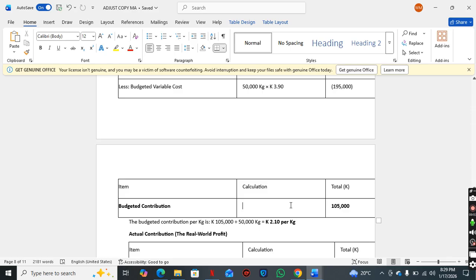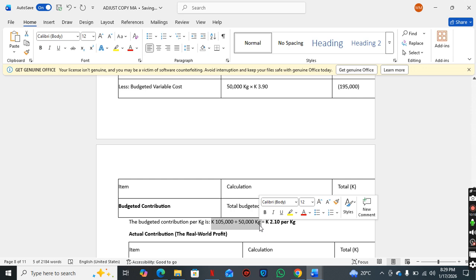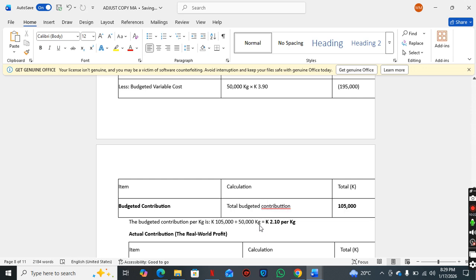Okay, we can also get the budgeted contribution per unit. So first I'll put total budgeted contribution 105,000. So the budgeted contribution per unit, remember, 105,000 divided by 50,000 kg. The total amount divided by the total quantity. So the total budgeted amount divided by the total budgeted quantity. So our budgeted contribution is 2.1 kwacha per kg.